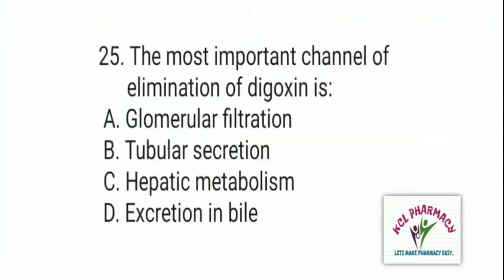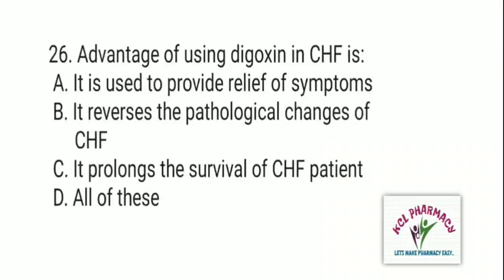Next question is, the most important channel of elimination of digoxin is, and the right answer is A. Glomerular filtration. Next question is, advantage of using digoxin in CHF is, and the right answer is A. It is used to provide relief of symptoms.